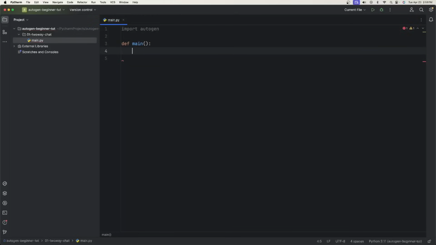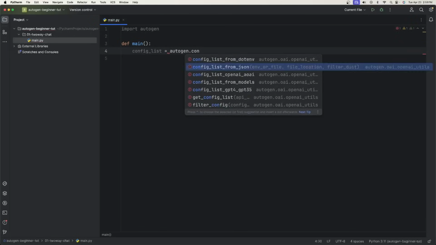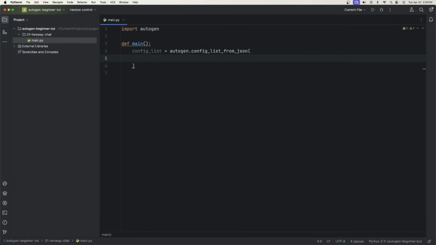Now, the first thing you'll do for pretty much every AutoGen application is you need a config list. Say config_list equals autogen.config_list_from_json. And what this function does is it retrieves a separate configuration outside of this main Python file and then brings that in here for us to use. And we'll create that file in just a second.